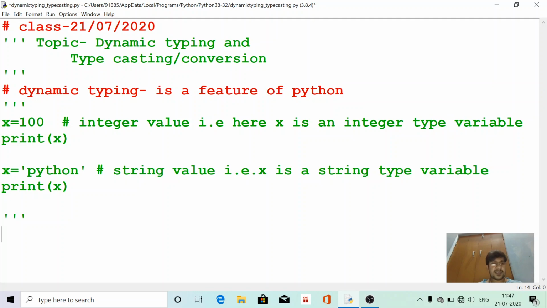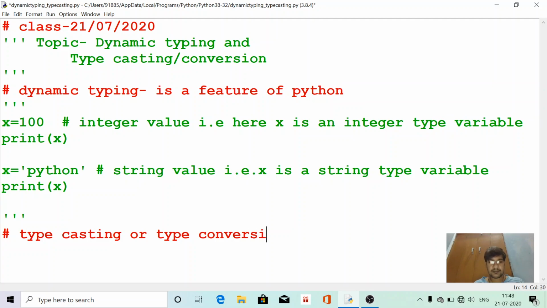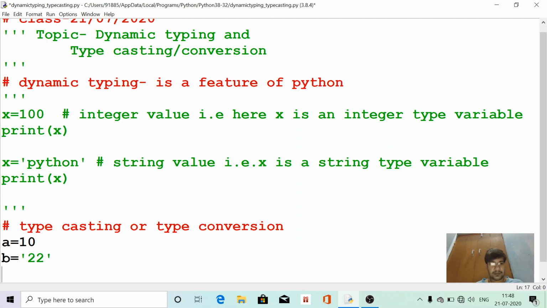Now the second topic is type conversion, typecasting or type conversion. See here, a equal to 10, b equal to "22", c equal to 18.90.